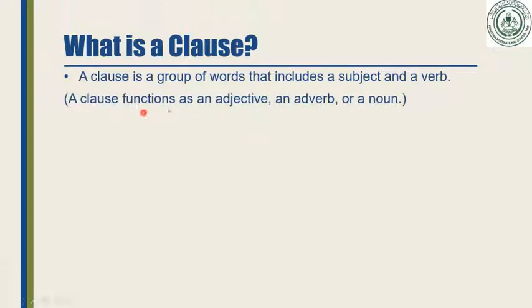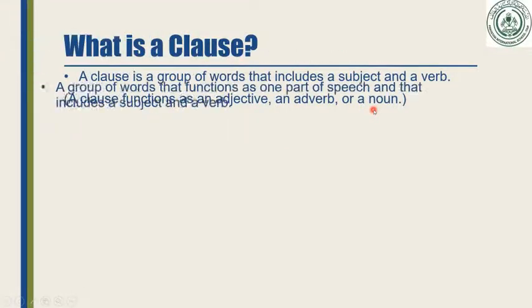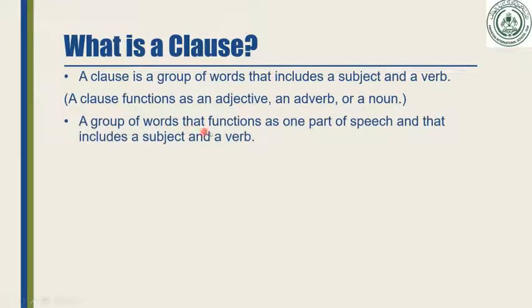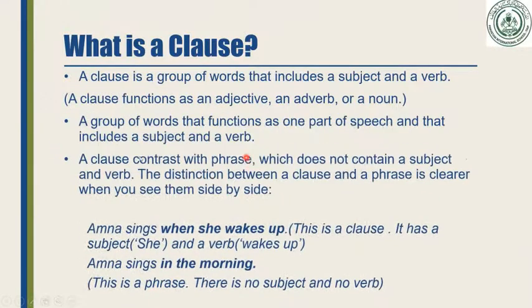A clause functions as an adjective, an adverb, or a noun. What is the function? It functions like a group of words that functions as one part of speech, and that includes a subject and a verb. That is called a clause. Again, a clause contrasts with a phrase, which does not contain a subject and verb. The distinction between a clause and a phrase is clear when you see them side by side. Here are examples of the clause and the phrase. You can clearly get the meaning of the difference between clause and phrase.